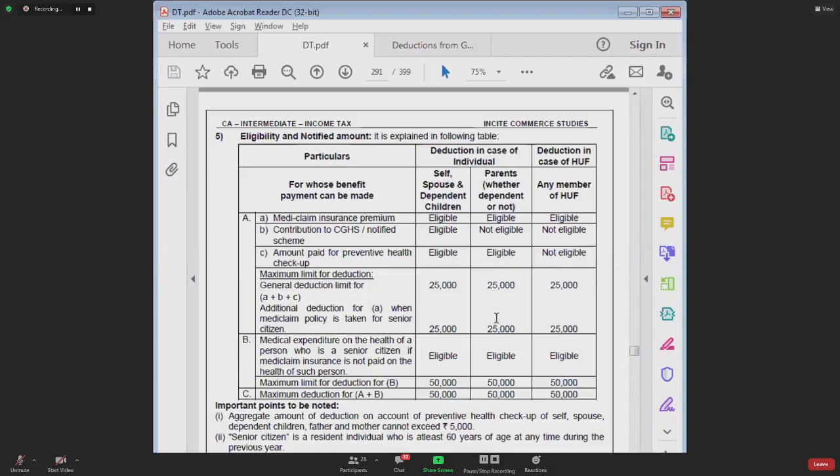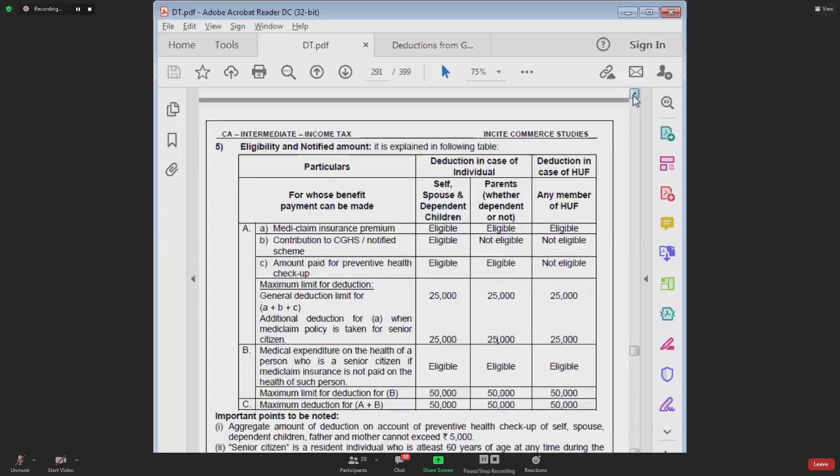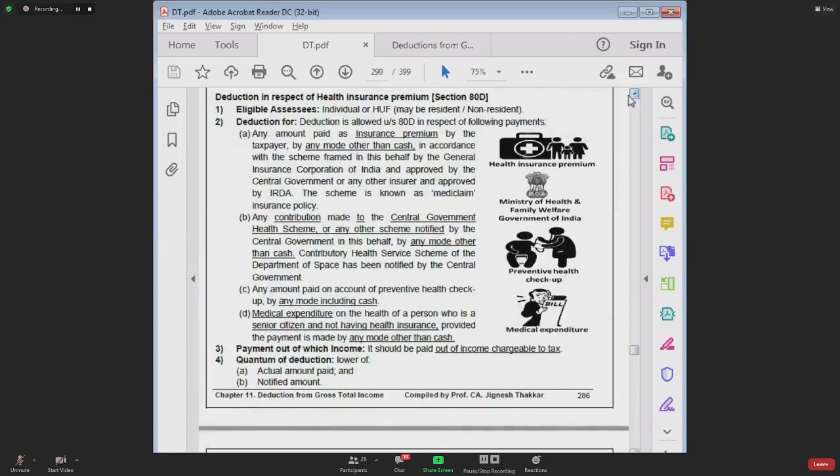Okay. Now see, listen to me very carefully. 80D is giving you deduction for 4 points. Small a, small b, small c, small d. First 3 points, small a, small b, small c: health insurance premium, amount contributed to central government, state government health scheme, and medical expenditure incurred in respect of senior citizen not having health insurance. For these 3 points, there is a limit of 25. If any person in a group is a senior citizen, you get an extra limit of 25.